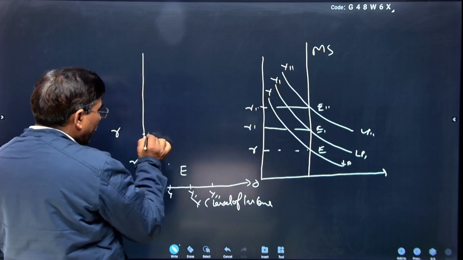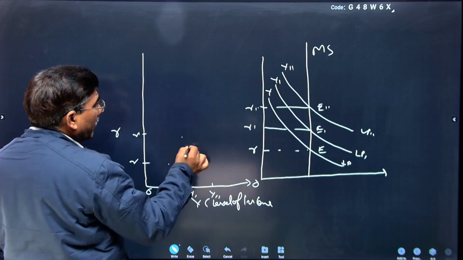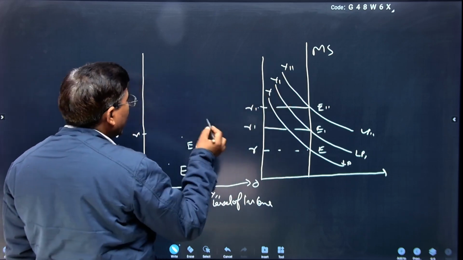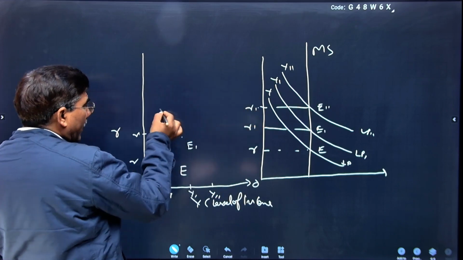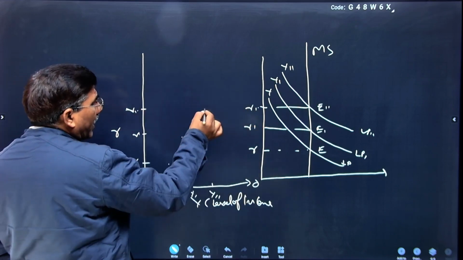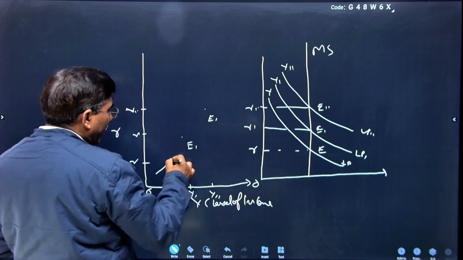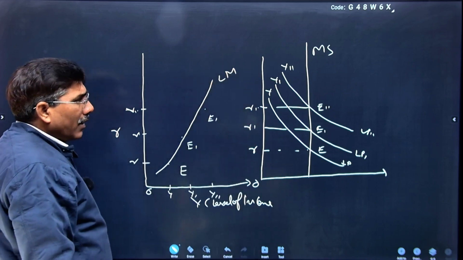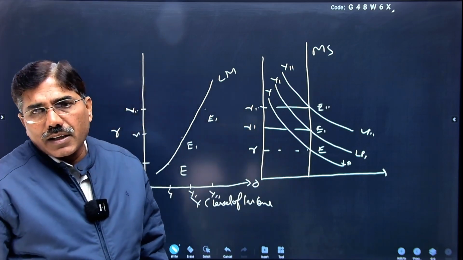This is R dash, this is the level of income. Now the equilibrium will be at point E dash. Similarly, if the level of income increases, say to Y double dash, then the rate of interest also increases to R double dash. The equilibrium between the two will be at point E double dash. If we integrate these points, this is known as the LM curve. It means the curve LM represents equilibrium between demand and supply.